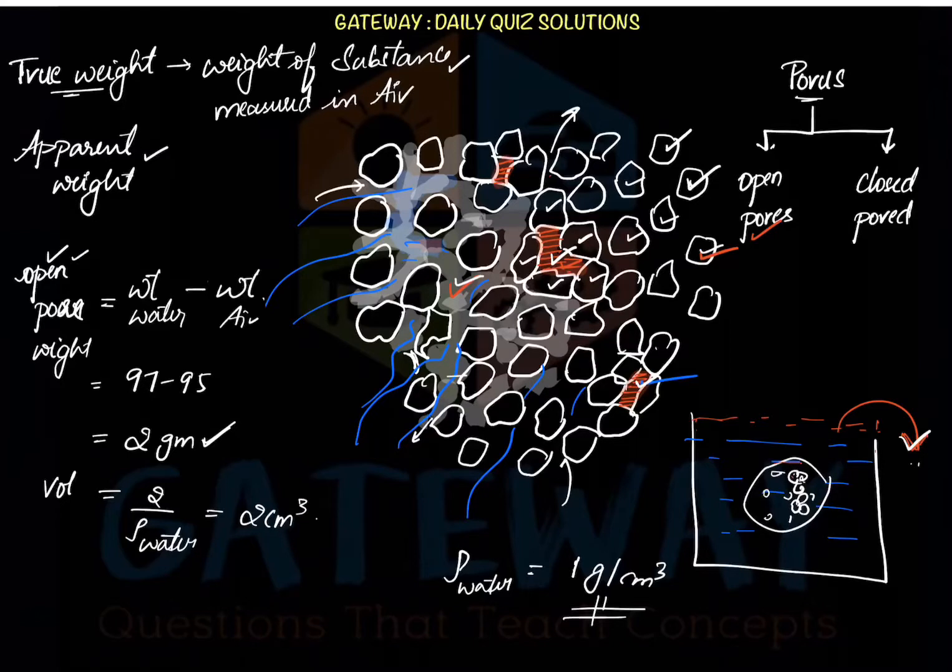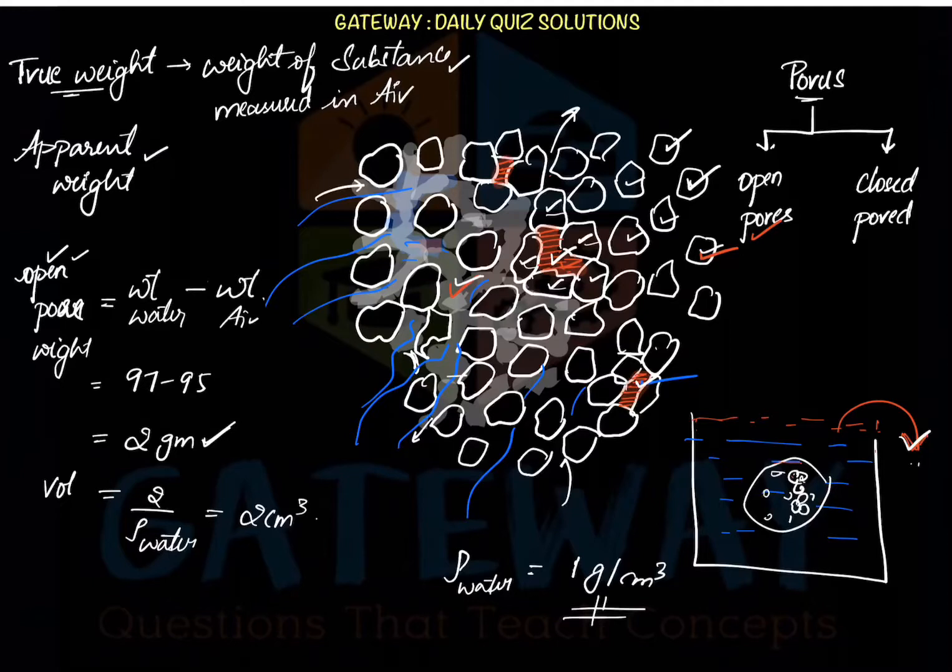And how to calculate the closed pore volume? The closed pore volume is nothing but the volume enclosed by the iron powder particles, that does not allow the water to enter into that enclosed volume. That total volume in the product is called the closed pore volume. And how can we calculate that? That will be calculated by subtracting the true volume, which is having a true weight, minus the apparent weight. We'll do it mathematically, then you will understand it easily.